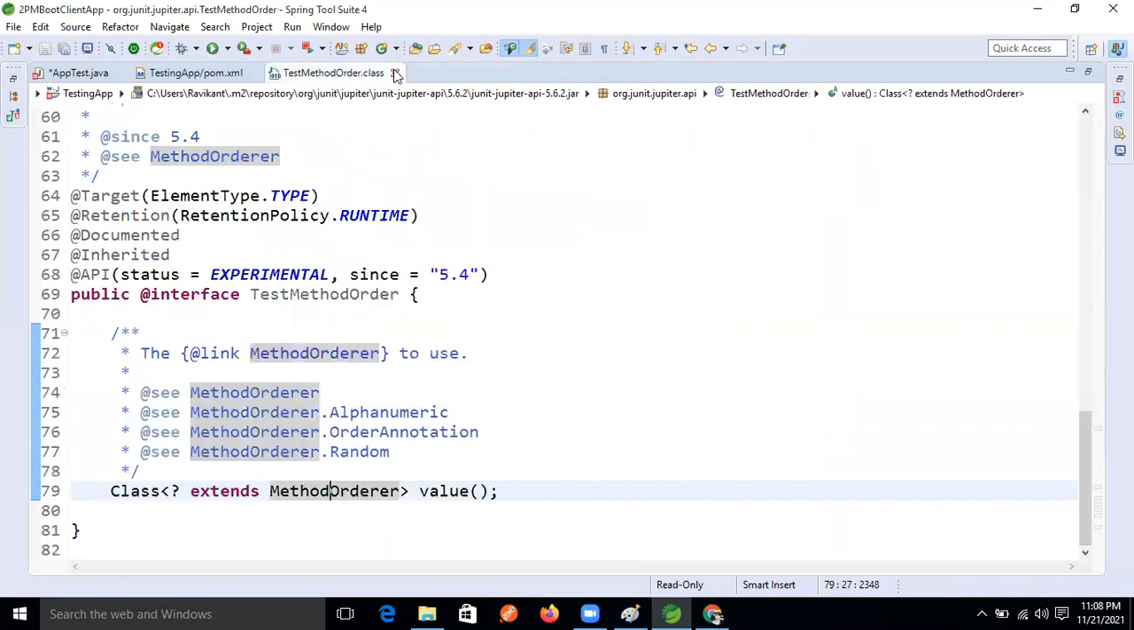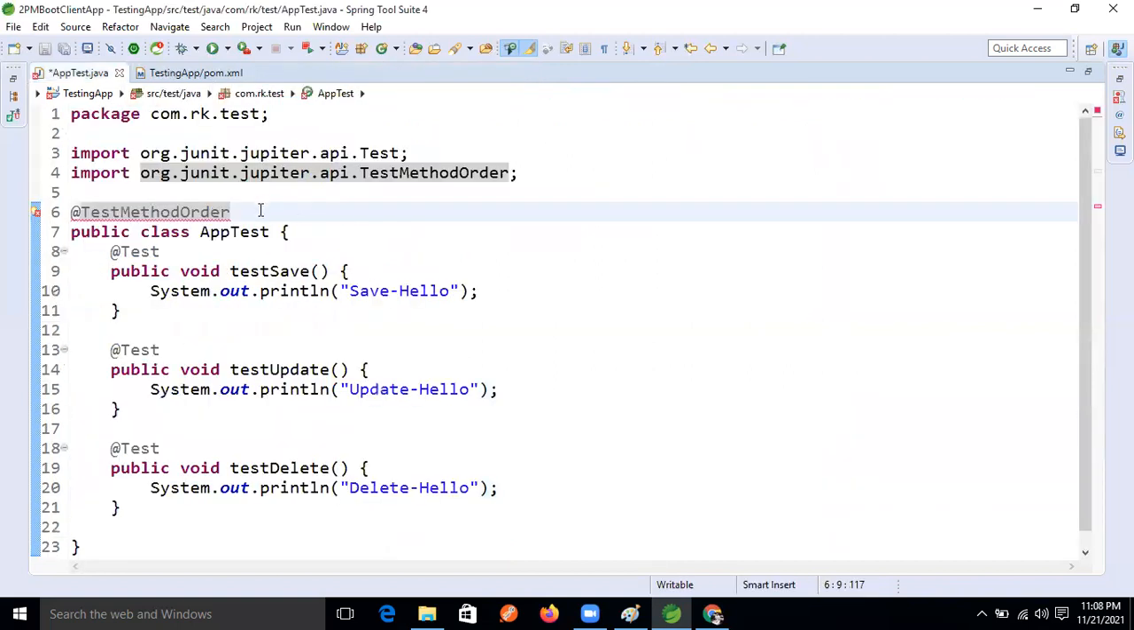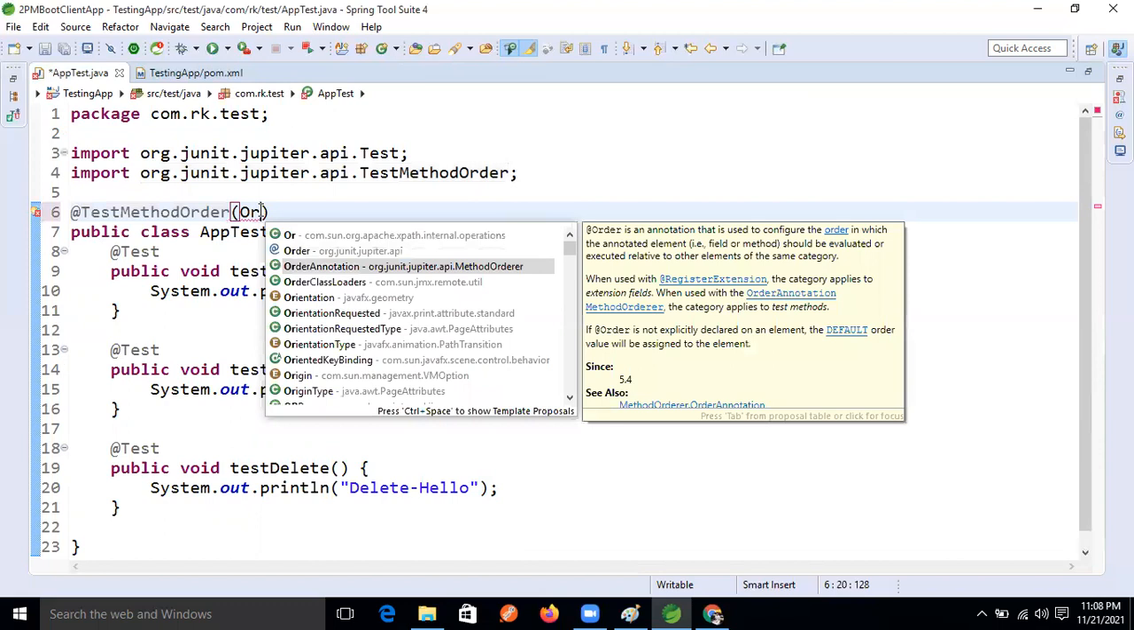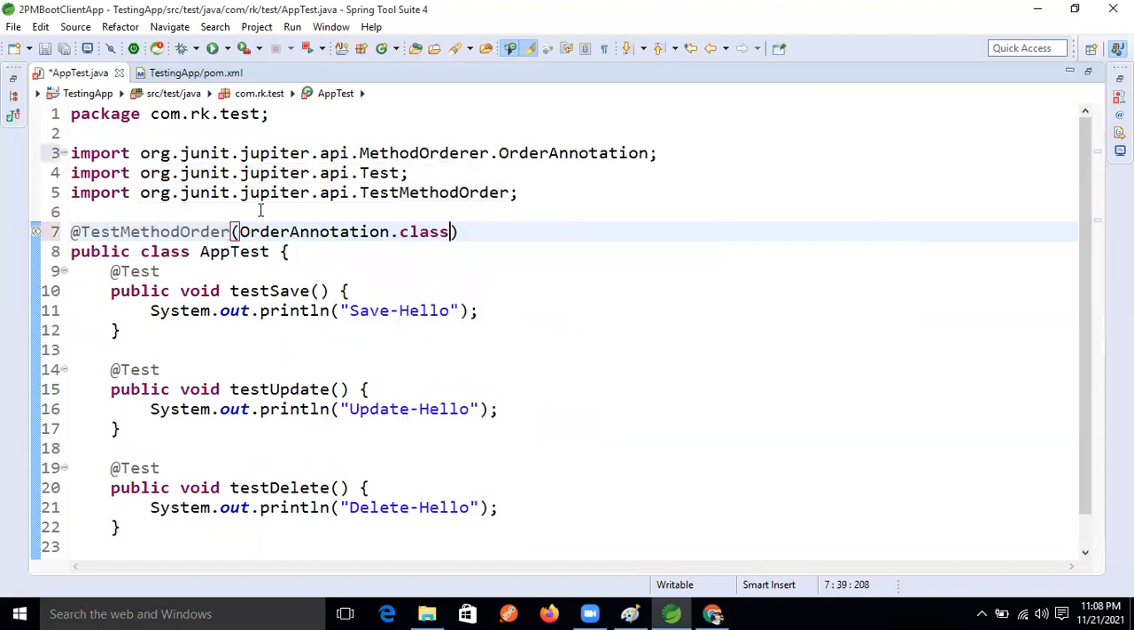Okay, so what we will do now here, guys: at the rate Test, right? First we will take the order. Based on that order we will apply, right? Order annotation dot class, right? We need to load it dynamically in this annotation.